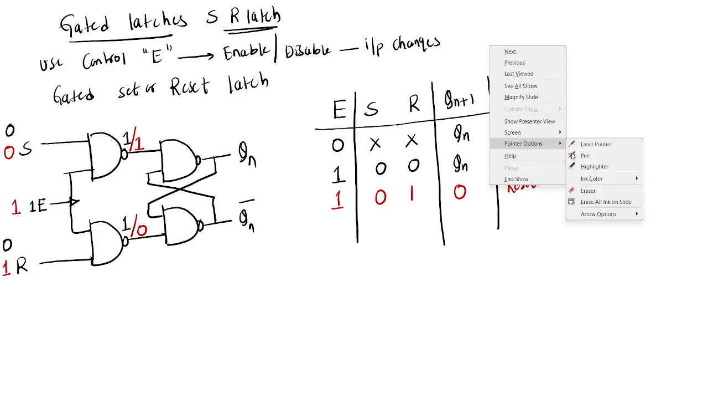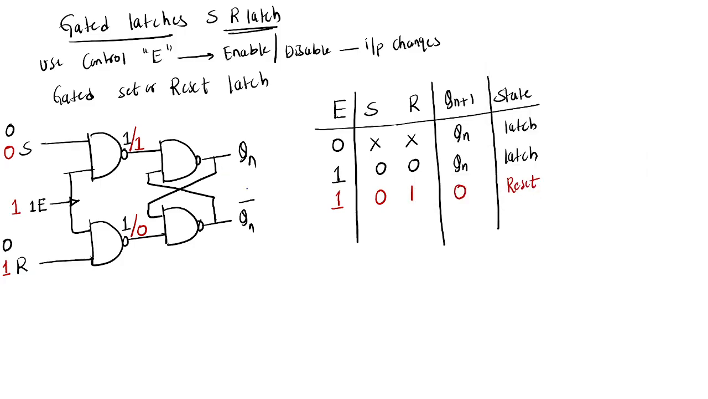And next case we will see. I am taking the next case, that is enable equal to 1 and S equal to 1 and R equal to 0. So S equal to 1, R equal to 0 and enable equal to what? 1 only. So 1 1 means what you are getting?